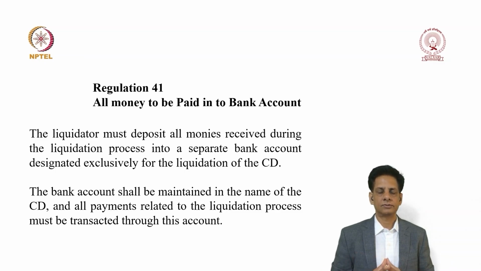Hence what we are saying is, to keep it transparent, to keep it safe and to keep it accountable, the liquidator shall collect and deposit all these monies into a bank account, and from there only he will spend every rupee for the purpose of liquidation, again through a normal banking channel only. He is not allowed to use cash except to the extent of rupees 5,000. Anything above 5,000 rupees he cannot spend cash. He has to write a check and spend it officially through a banking channel. But small amounts which are less than 5,000 rupees, he may use cash.